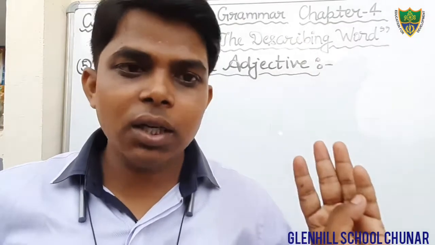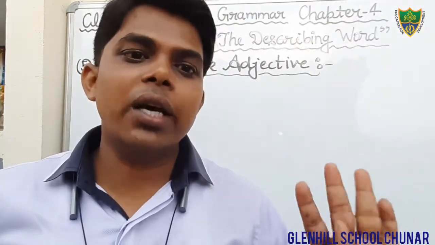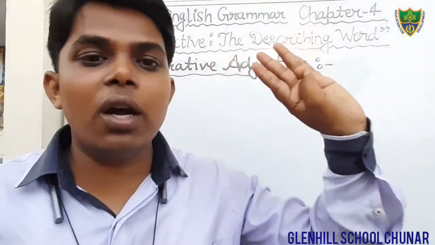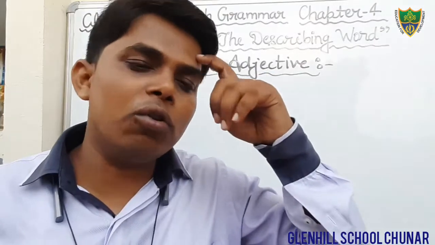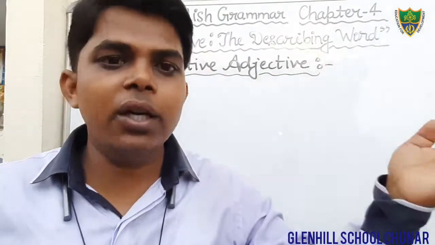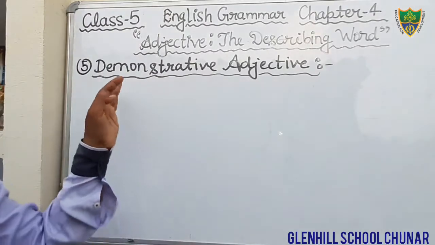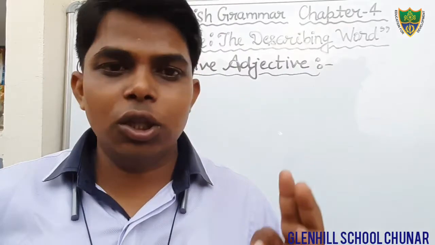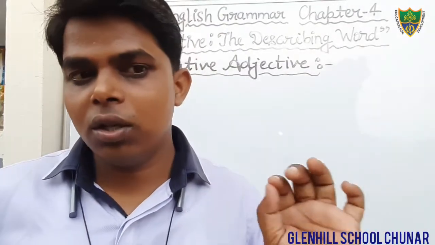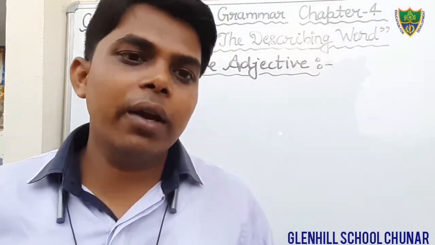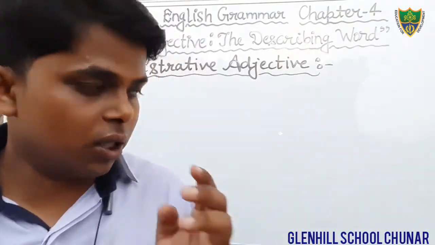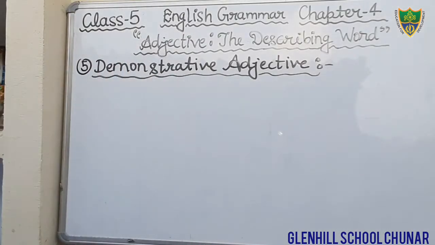What are the demonstrative adjectives? This, that, these, those and such. Sorry, not pronoun. These are the demonstrative adjectives. And they are also pronouns, but the use is different. Demonstrative adjectives are this, that, these, those. I have taught you when we use this, when we use that, when we use these, when we use those and such. So first of all we will write the meaning of demonstrative.